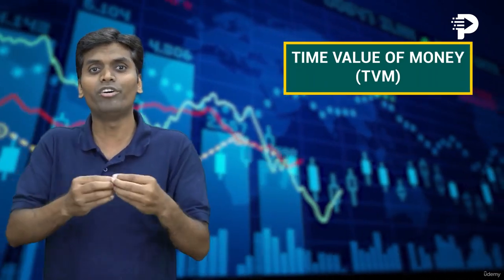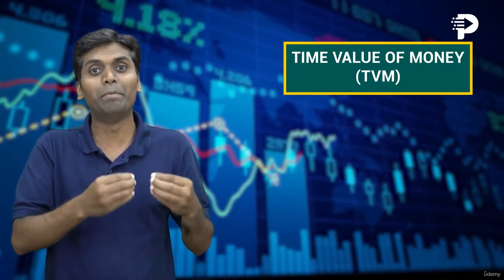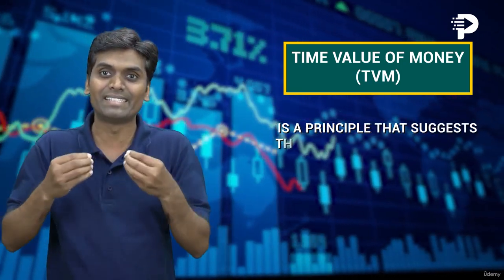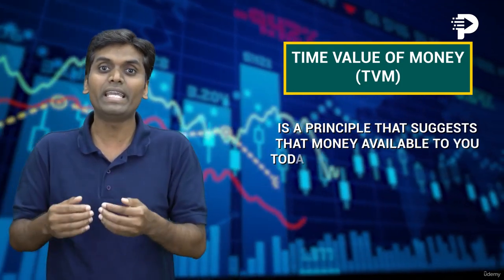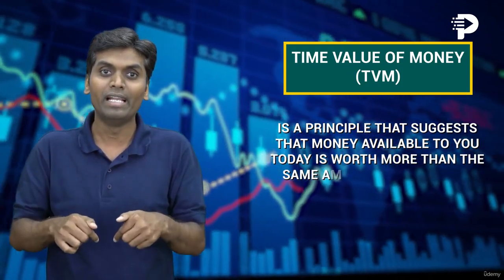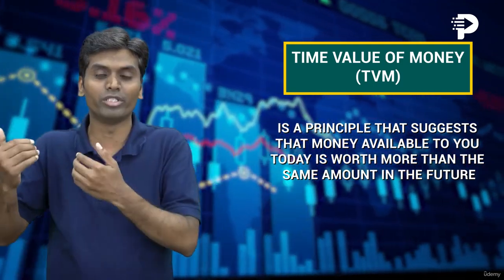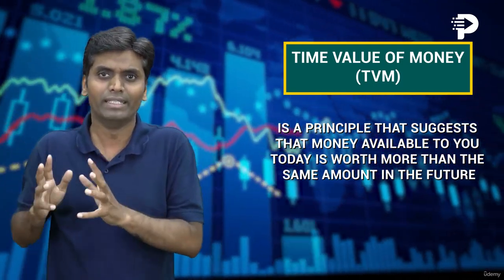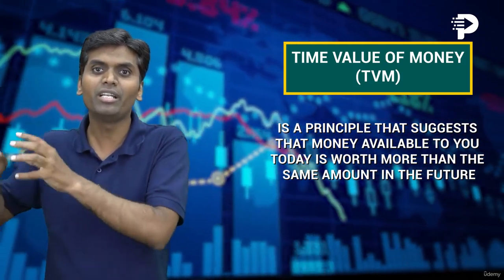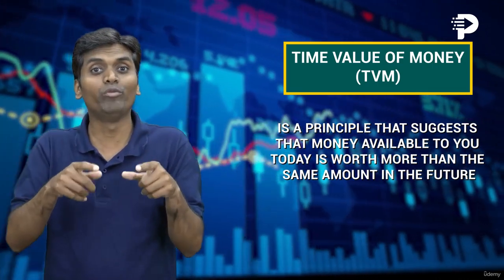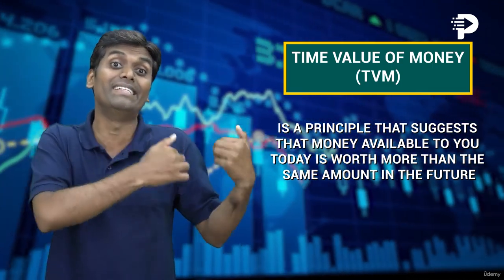The time value of money, often abbreviated as TVM, is a principle that suggests that money available to you today is worth more than the same amount in the future. Why? Well, it's because of the potential earning capacity of money, which provides you with the ability to earn interest.